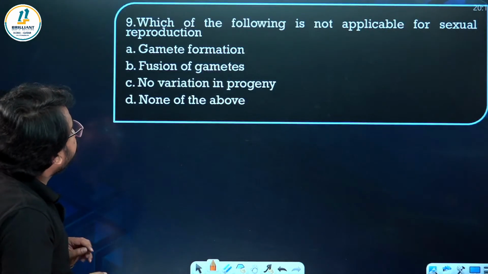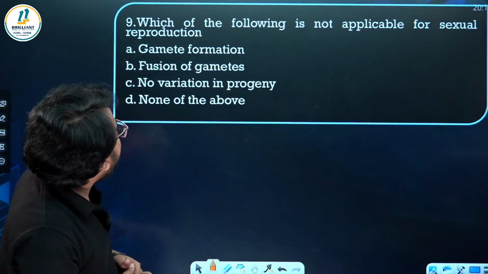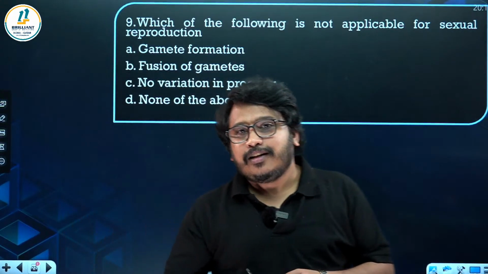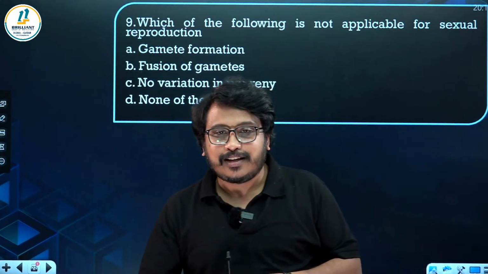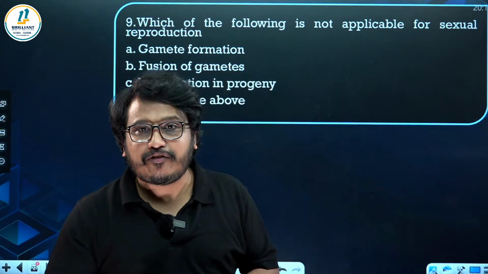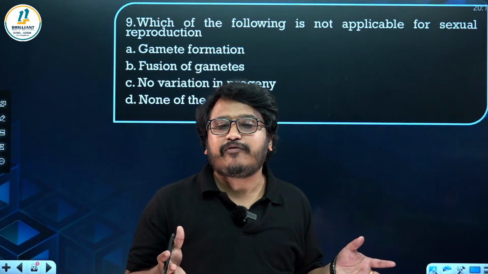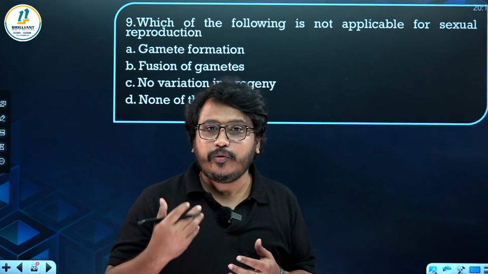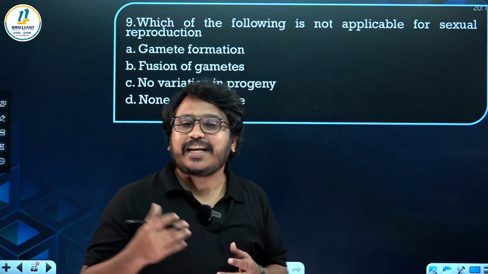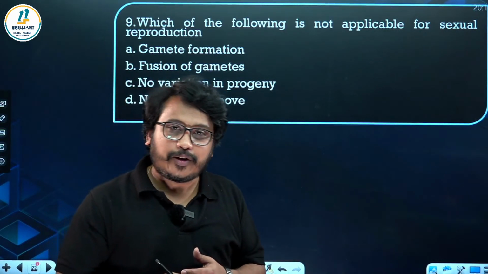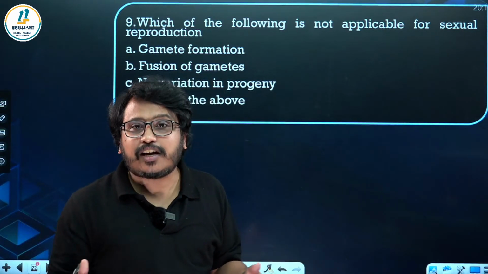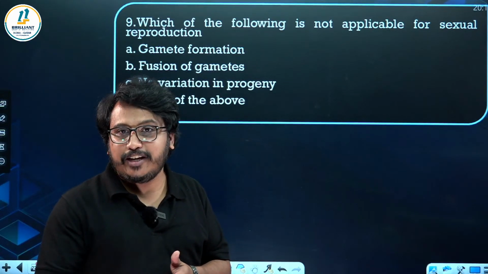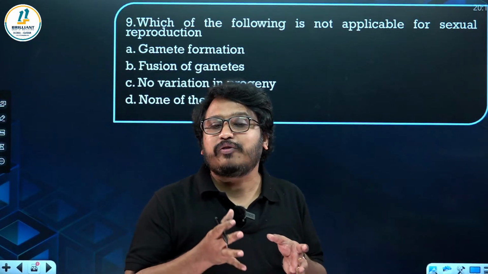Now next one. Which of the following is not applicable for sexual reproduction? You know, in sexual reproduction, there is involvement of gametes. Gametes are formed and there is fusion of gametes. And since these gametes are from different parents, new combinations are formed, and so many new combinations will be arising, that is actually called variation. So you can see in sexual reproduction, gametes are formed and there is fusion of gametes, and it will result in the formation of new combinations also. And there is a lot of chance of variation.